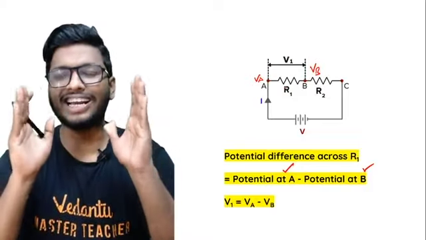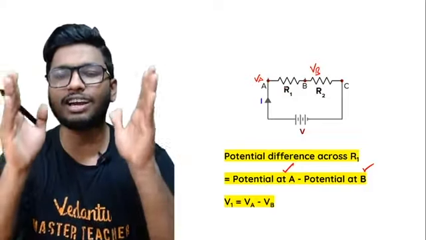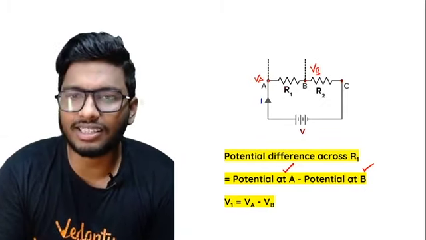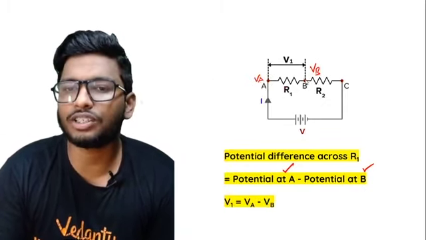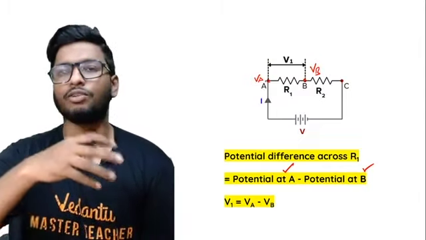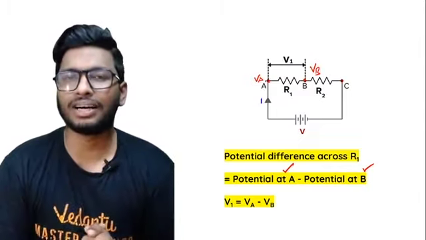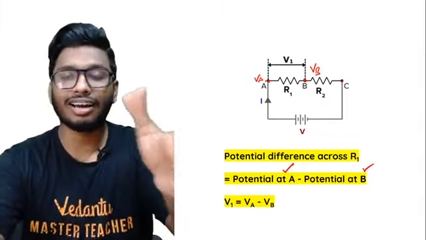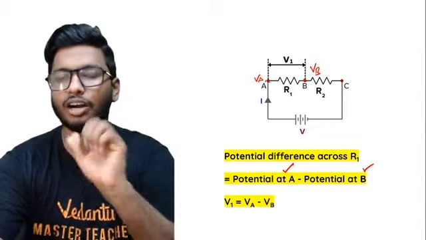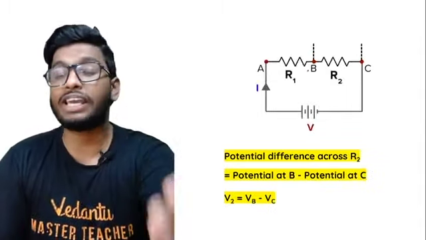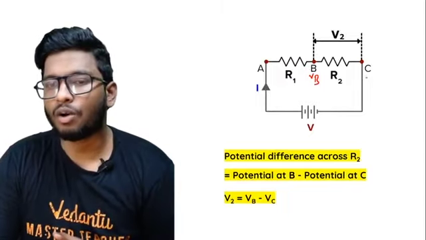Simple. I'm finding the potential difference across R1 by finding the potential at this point and the potential at this point, and subtracting. I'll find the potential difference across that particular resistor. The exact same thing I'm going to do for resistor number 2, that is R2. So V2 would be equal to VB minus VC.